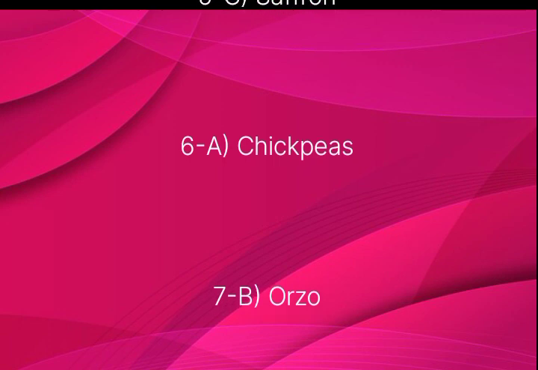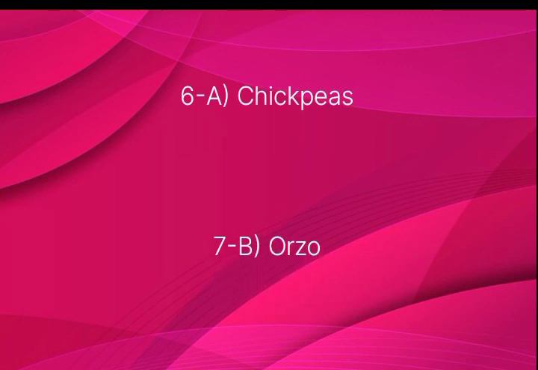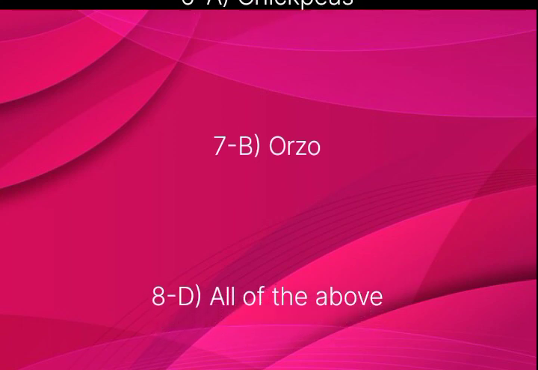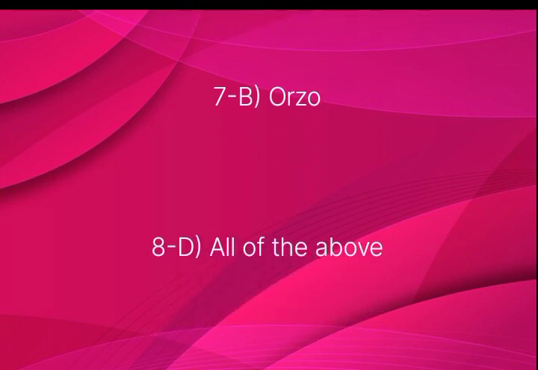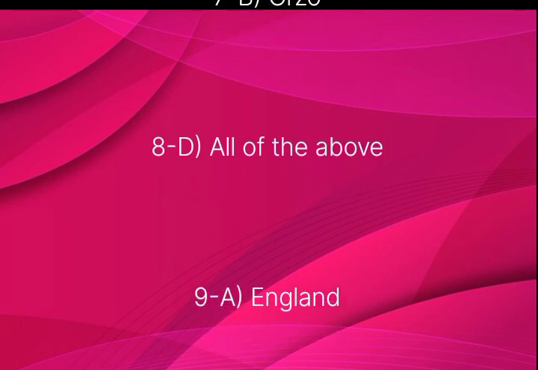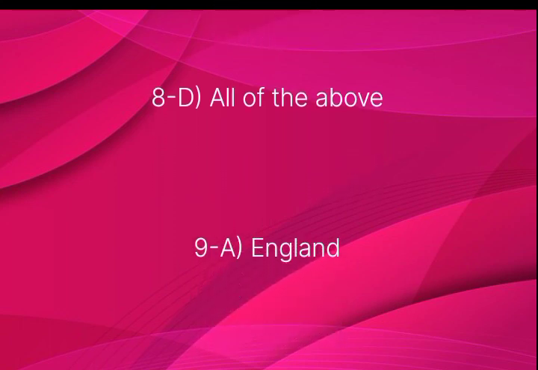The correct answer for question number 7 is option B, orzo. The correct answer of question number 8 is option D, all of the above. The correct answer of question number 9 is option A, England.